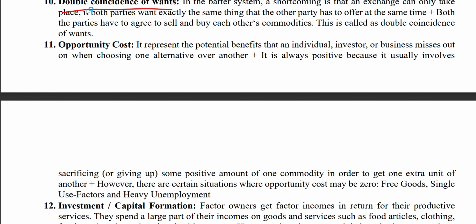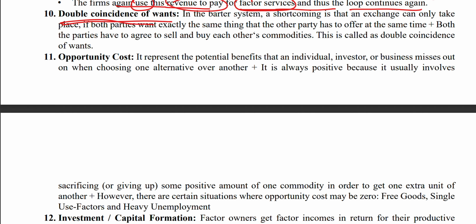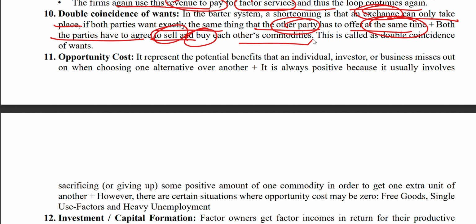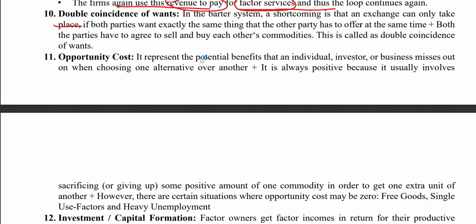Double coincidence of wants is in the barter system. Double coincidence of wants is a topic present in the barter system. It means that a shortcoming is that an exchange can only take place if both parties want exactly the same thing that the other party has to offer at the same time. Both parties have to agree to sell and buy each other's commodities. This is what we call a double coincidence of wants.